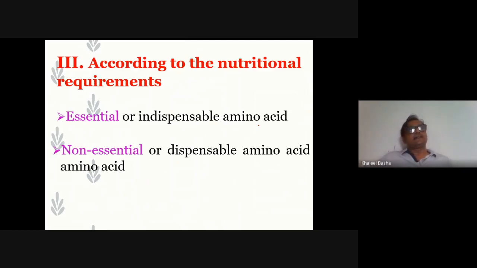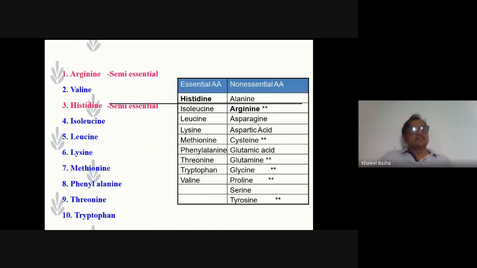Other than the 10 amino acids, those amino acids we cannot take care about, because they can easily be synthesized by our body system. So let's now see elaborately what essential amino acids mean. They are arginine, valine, histidine, isoleucine, leucine, lysine, methionine, phenylalanine, threonine, tryptophan. These 10 amino acids are called essential amino acids.